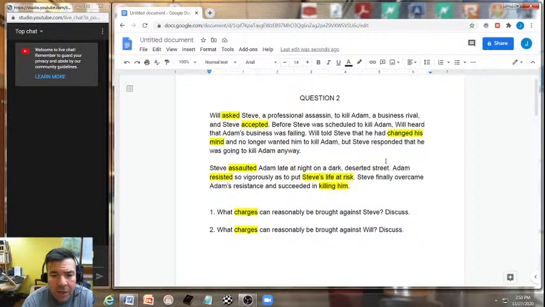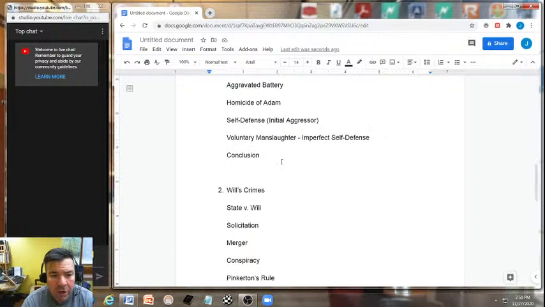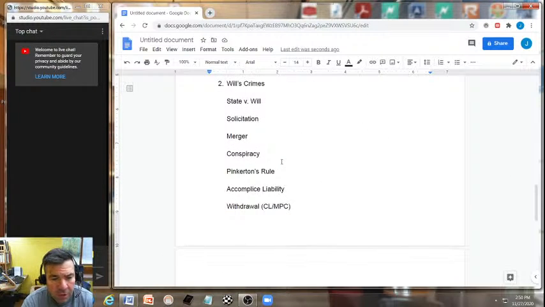It's arguable that the location where Steve found Adam was given to him by Will. I think that would be a reasonable argument. And then they have accomplice liability, possibly accessory before the fact, possibly. I just want to put that in there. And then I'm going to put it in parentheses here, so we make sure to consider it.